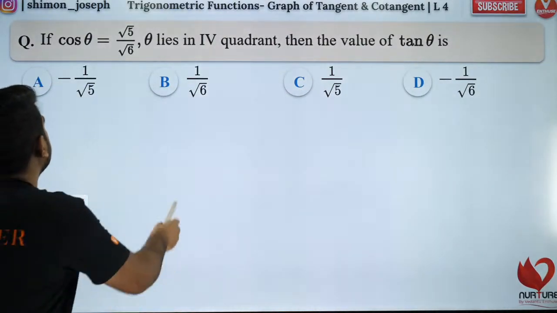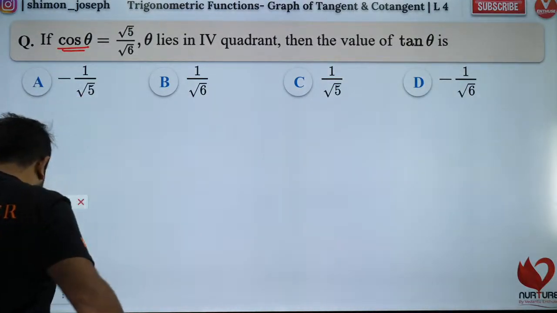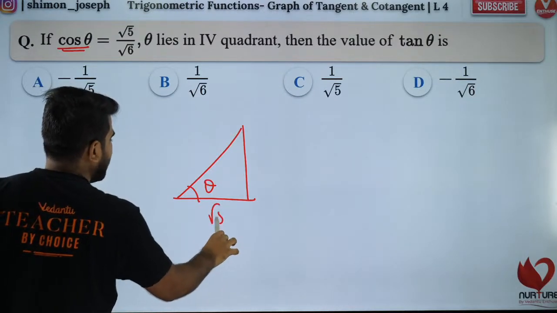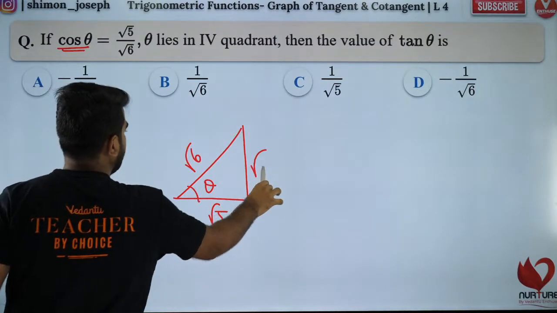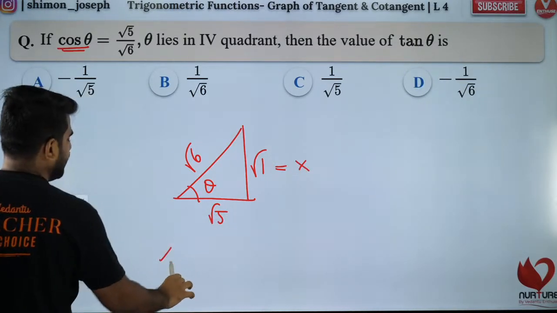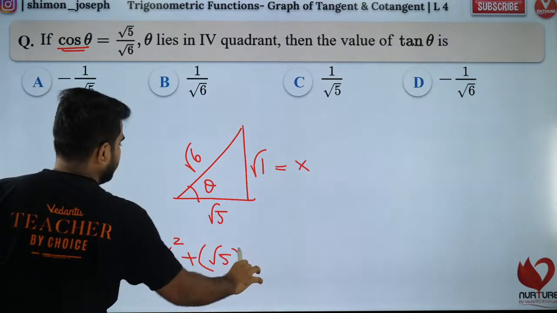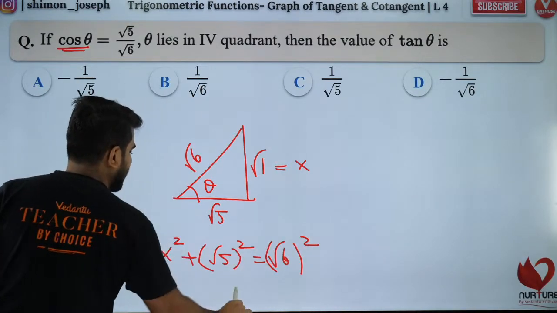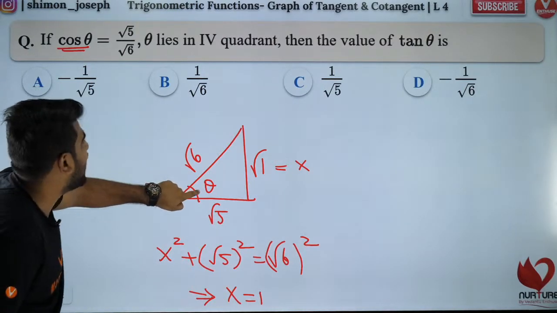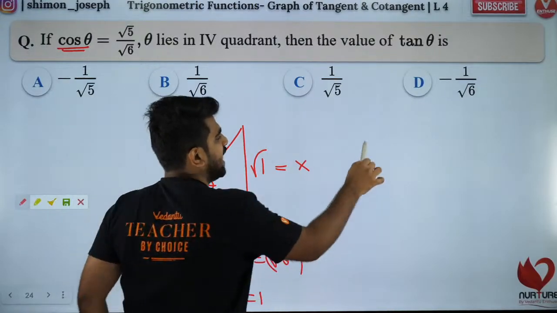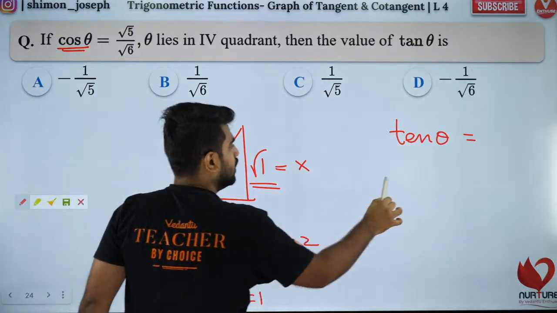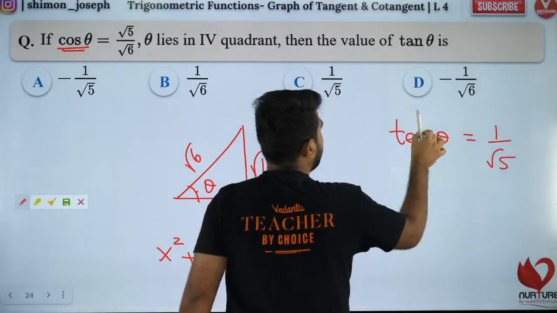Let's check. So boys and girls, we are given cos theta and we are asked to find tan theta. So first of all, cos theta means what? Cos theta means base by hypotenuse. So this will be root 1. Is that correct? By Pythagoras theorem. Because let's say this is equal to x. So you will get x square plus root 5 square is equal to root 6 square. So you will get x is equal to 1. Got it? So that's what I wrote. Now, the same theta, I want to find tan theta. What is tan theta? Tan theta is opposite by adjacent. So it is 1 by root 5. But I have to put the sign.